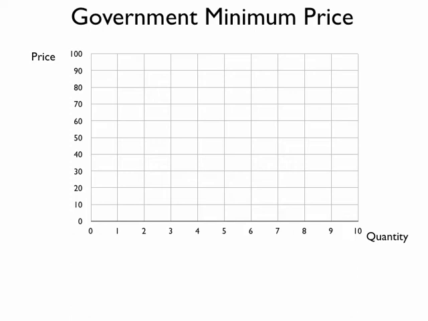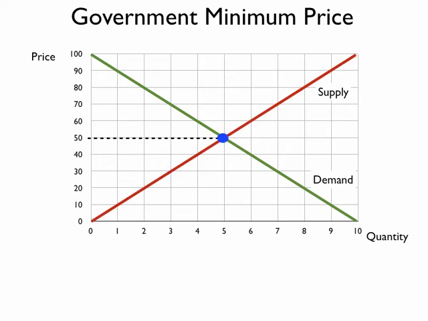Now we want to take a deeper look at what happens when the government sets prices in the market. Let's begin with our supply and demand equilibrium, with our equilibrium price and quantity. Now we know that this area here is consumer surplus and this area down here below is producer surplus. These two areas are maximized if the price is allowed to go to 50.